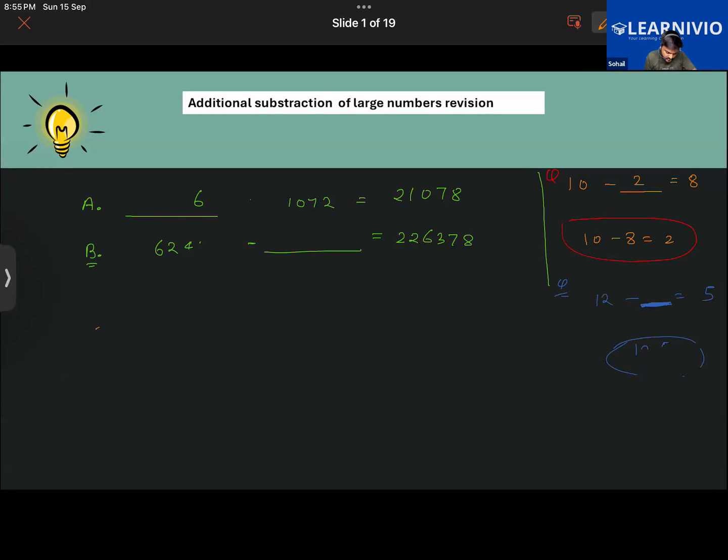Now question number C is 316,315 minus what will be equal to 226,378. Do this one. Sir, that is 2, 2, then 6, and then 378. Okay, sir.